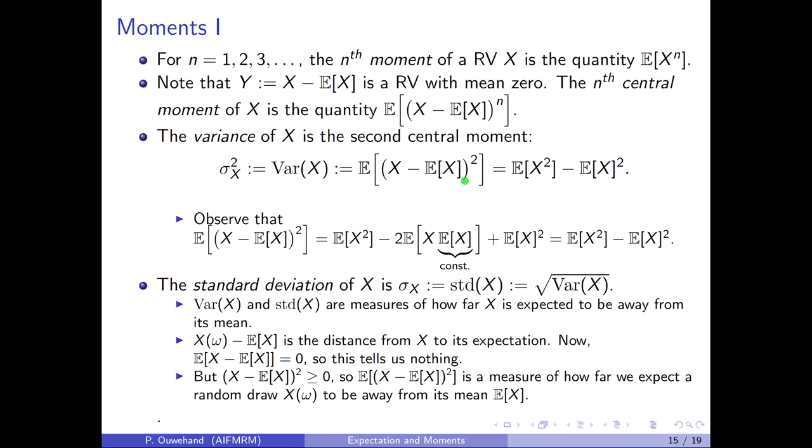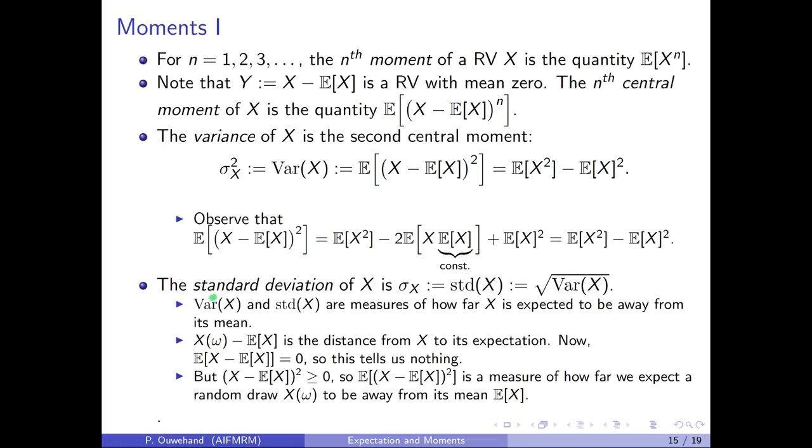It can also be written as the expectation of x squared minus the square of the expectation of x. To see this, observe that if we multiply out the inner bracket and use the linearity of the expectation operator, we obtain the following. Now, the expectation on the inside of this term here is just a constant, so by linearity it can get taken outside, and hence this middle term is equal to minus 2 times the expectation of x all squared. When we add to that another expectation of x all squared, we end up with minus 1 expectation squared.